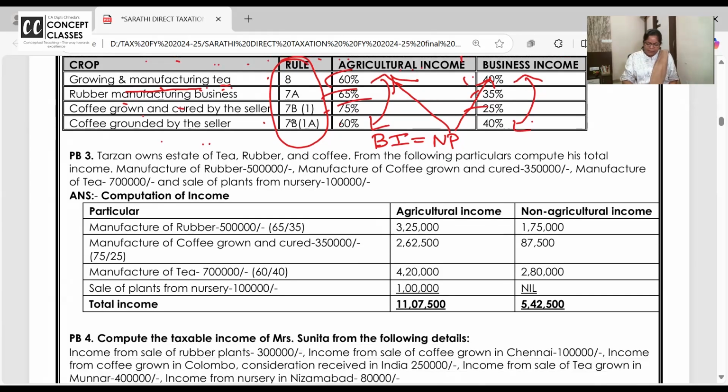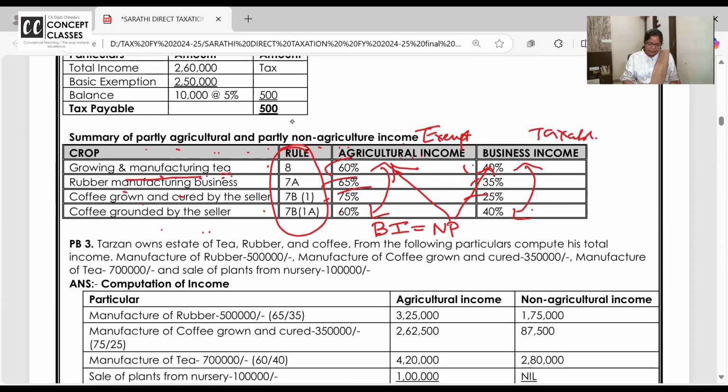Abhi karte hain nahi, kabhi clear ho jayegi, ye solved hai already. Tarzan owns estate of tea. From the following, compute his total income. This one I am checking orally. You do it in writing at home. Next one we will solve it together.